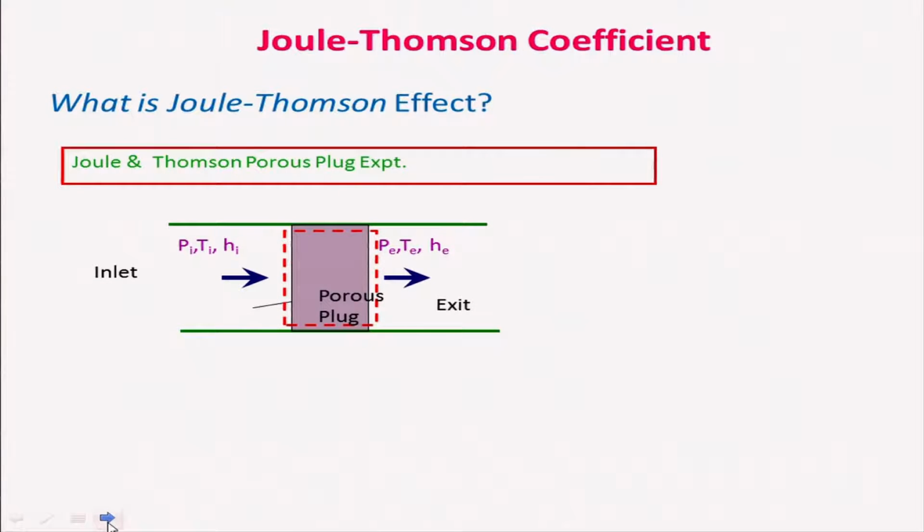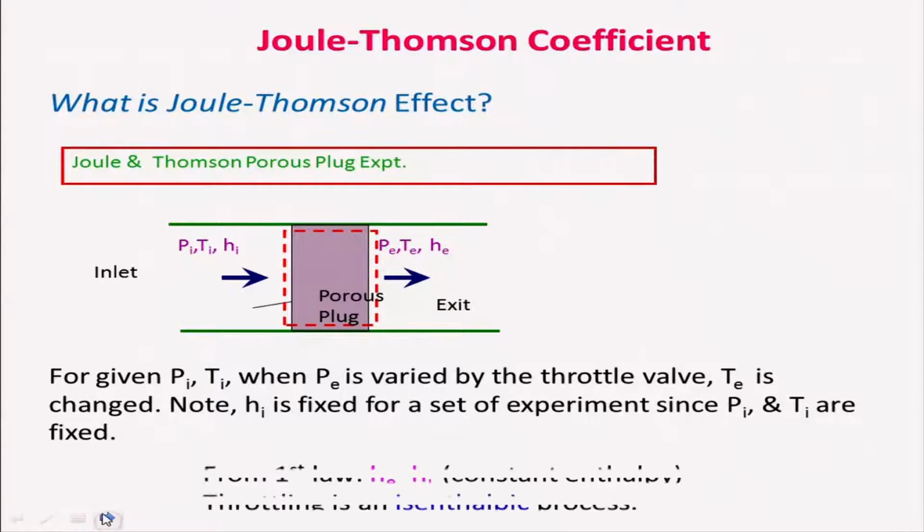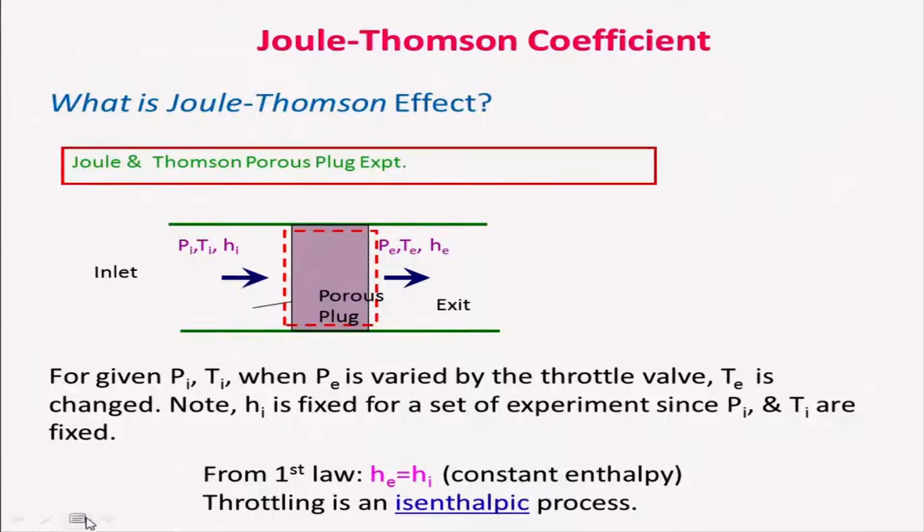And we know that if we apply the first law of thermodynamics for this control volume system, we will find that enthalpy remains constant, and this process is known as an isenthalpic process, which we have already derived.